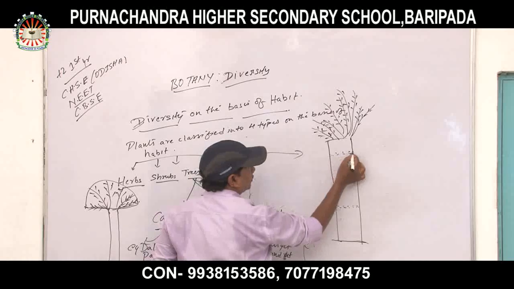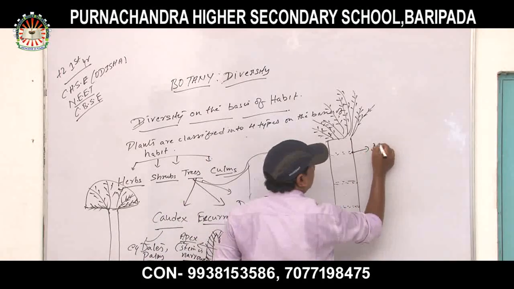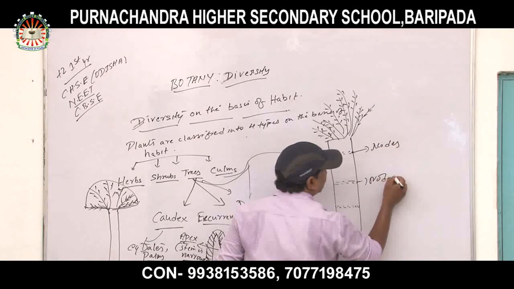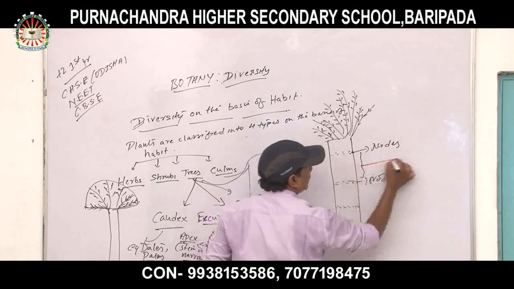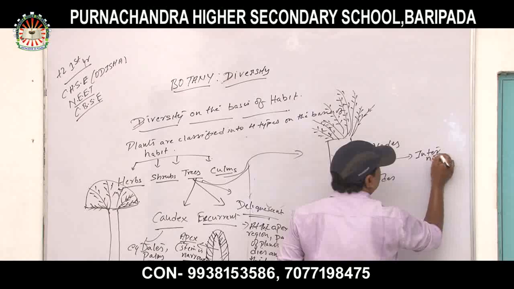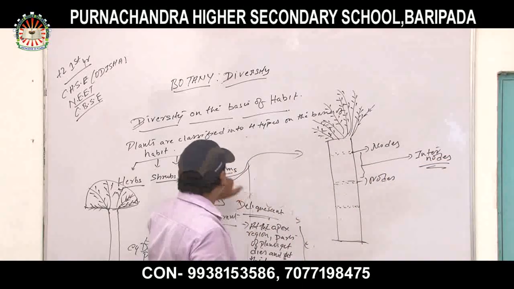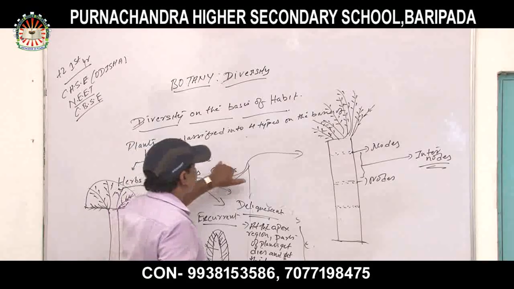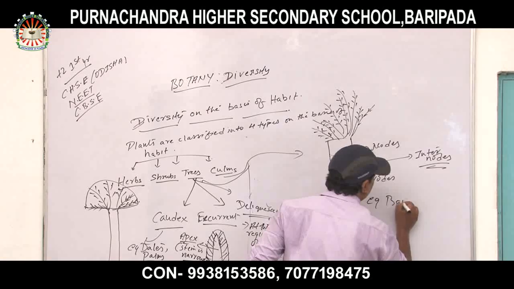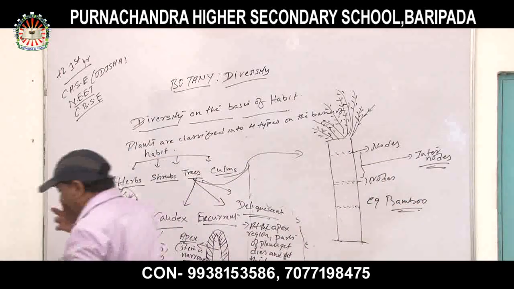So these are the nodes. These are called nodes, where the nodes are prominent, and the junctions between two nodes are called internodes. Internodes, where the nodes and internodes are prominent. So the best example of culms is bamboo. Finished? Diversity on the basis of habit.